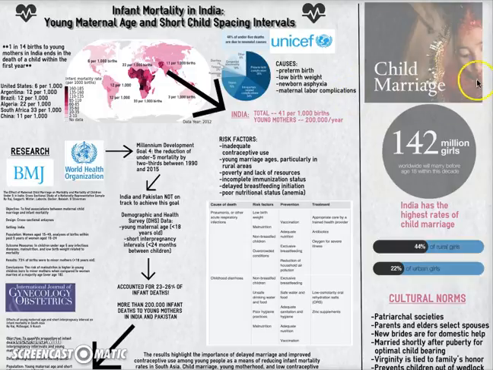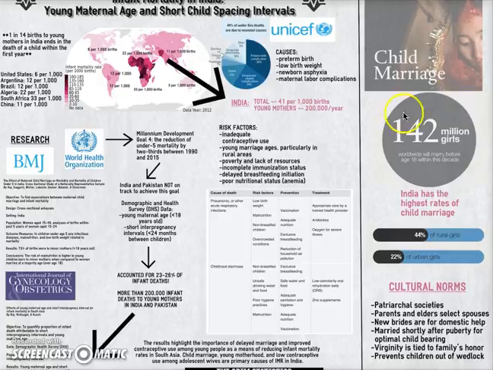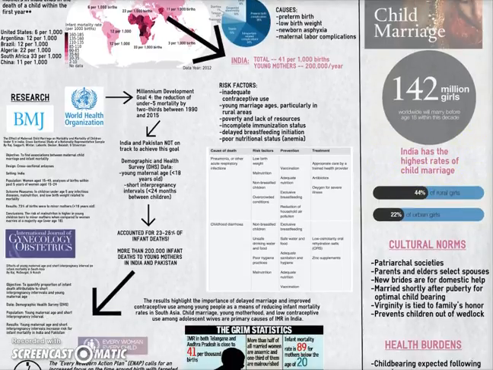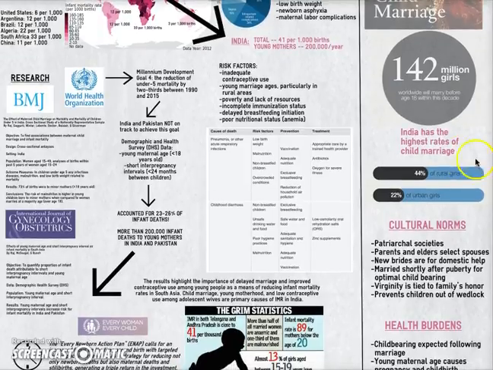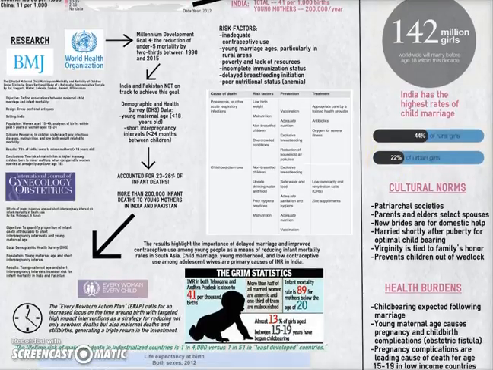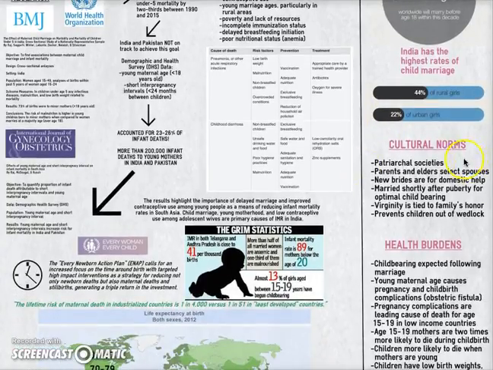I want to talk a little bit about the implications of child marriage. So, about 142 million girls worldwide will marry before the age of 18 within this decade, with India having the highest rates of child marriage. Now, 44% of rural girls will get married prior to the age of 18, compared to just 22% of urban girls. Now, culturally, this tends to happen in patriarchal societies where the parents and elders select spouses for their children. The new brides are married in for domestic help, and they're married shortly after puberty for optimal childbearing capabilities. Their virginity is tied to the family's honor, and child marriage also prevents children being born out of wedlock.